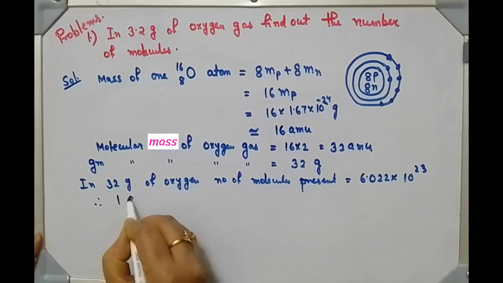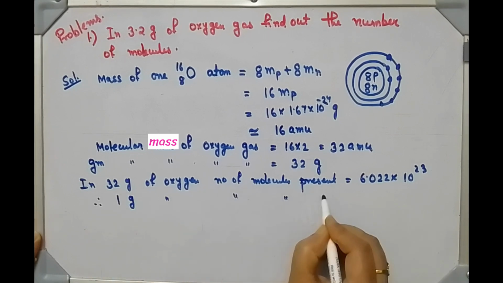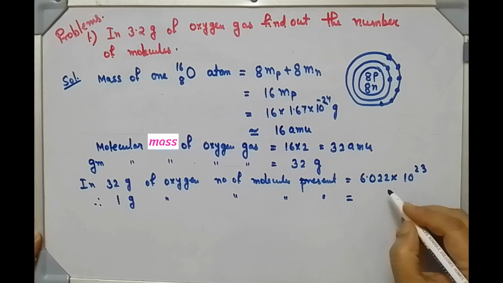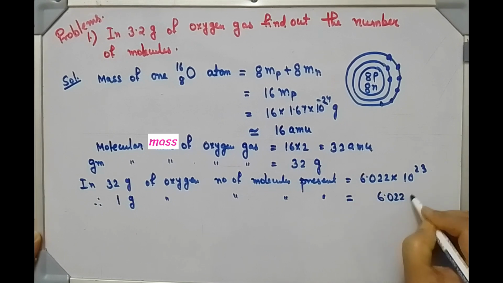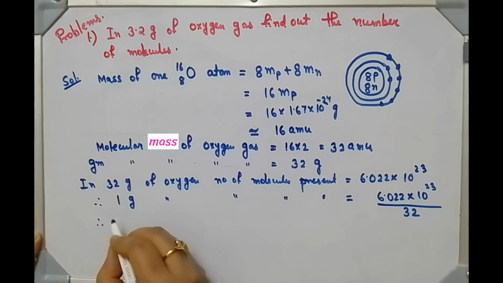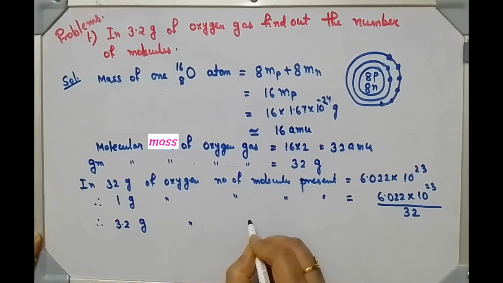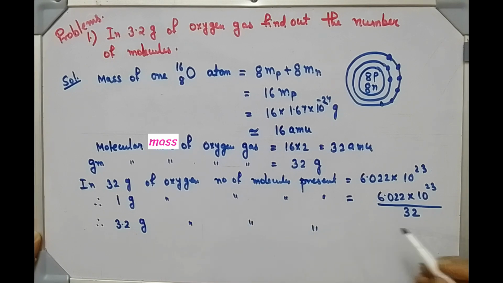Therefore, in 1 gram of oxygen the number of molecules present is equal to 6.022 into 10 to the power 23 by 32. And whatever is given, it is 3.2. In 3.2 gram of oxygen the number of molecules present is equal to 6.022 into 10 to the power 23 into 3.2 divided by 32.